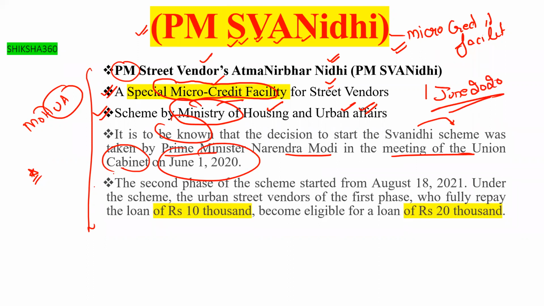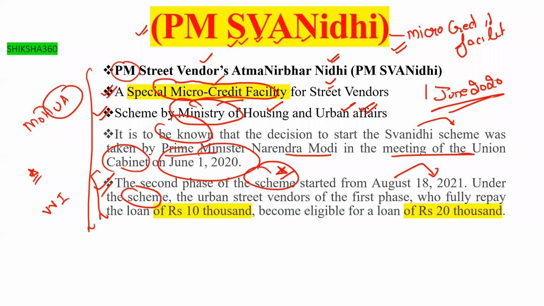Next, very, very important: the second phase of the scheme. When was the second phase of the scheme started? It started from August 18, 2021. Remember, the second phase started on August 18, 2021.